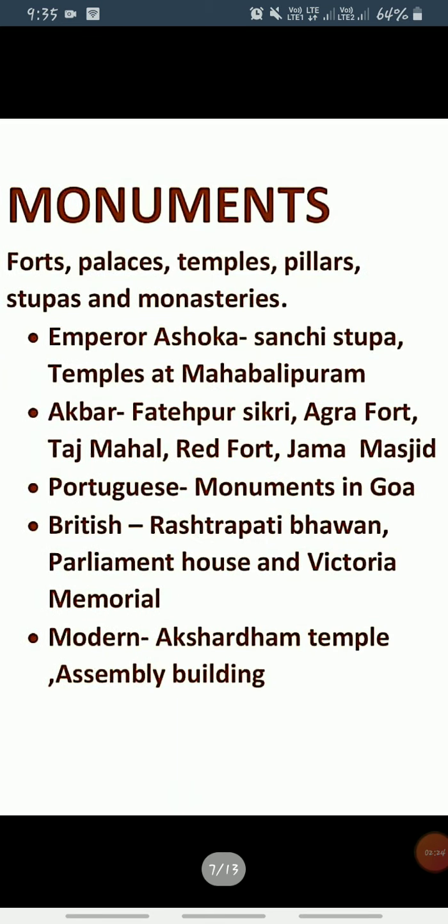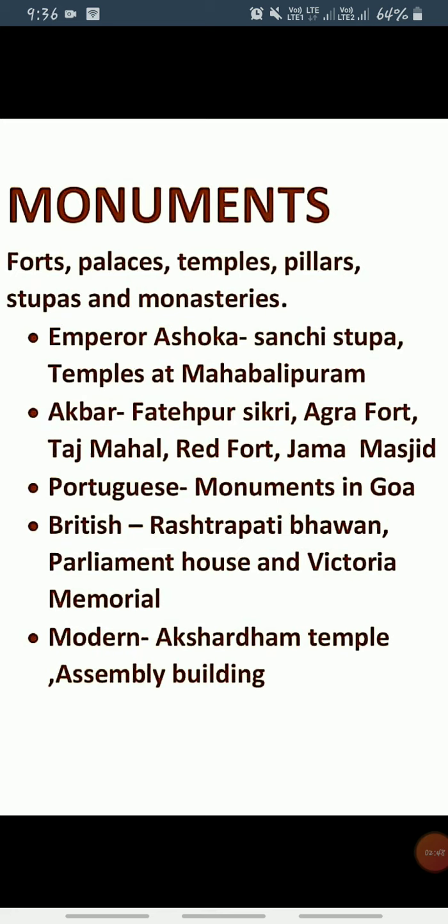Now come to the next, which is monuments. So we all know about it. What are monuments? Forts, palaces, temples, pillars, stupas and monasteries. These are called monuments. And some important monuments were built by kings or emperors, like Emperor Ashoka.